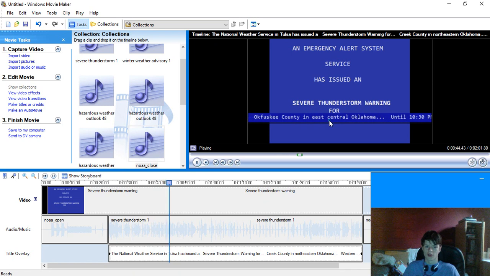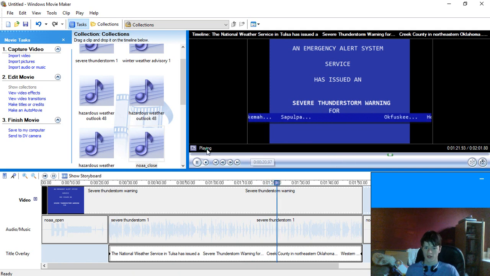Severe thunderstorms were located along a line extending from 2 miles southwest of Cushing to 2 miles northwest of Seminole, moving northeast at 45 miles per hour. Hazard, 60 miles per hour wind gusts. Source, radar indicated. Impact, expect damage to roofs, siding, and trees. Locations in or near the path include Bristow, Kiefer, Sapulpa, Okfuskee, Henryetta, Drumright, Beggs, Bixby, Kellyville, Wewoka, Depew, Paden.